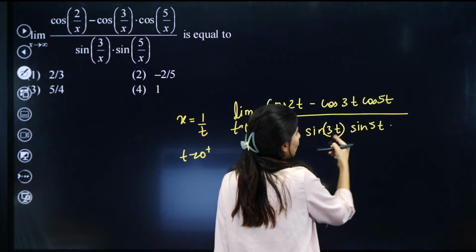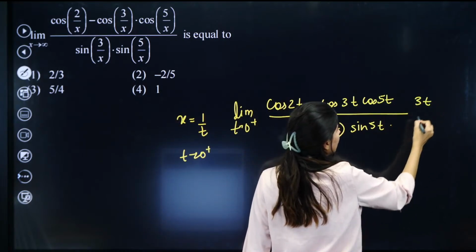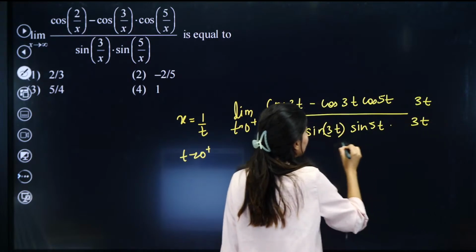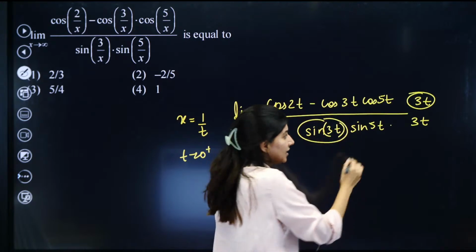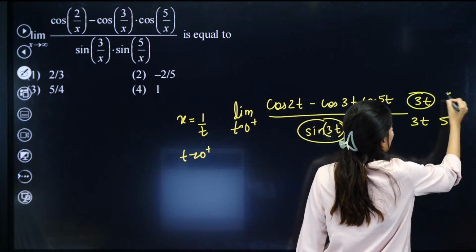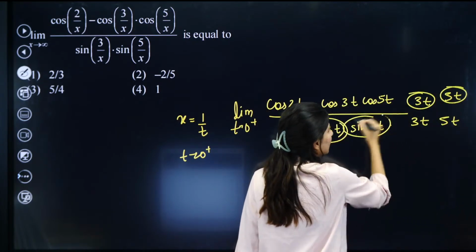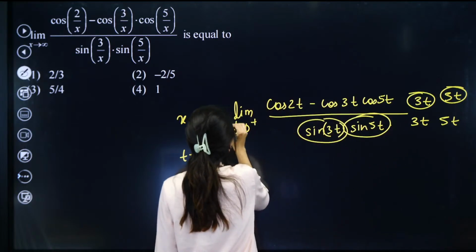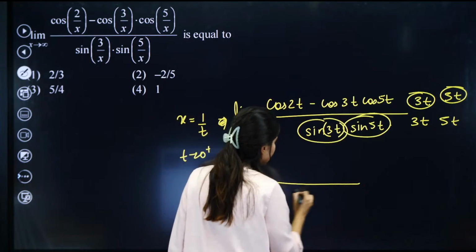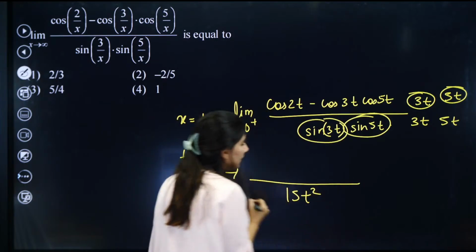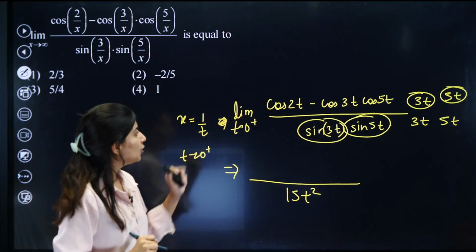Now sin. So I need a 3t over here and I have to divide by 3t so that this is 1. Sin 3t by 3t is 1. Similarly, I need 5t and 5t so that sin 5t by 5t is 1. So what I am left with, okay. So we are left with what? Can you see 15t square is in the denominator. What about numerator? Cos 2t.